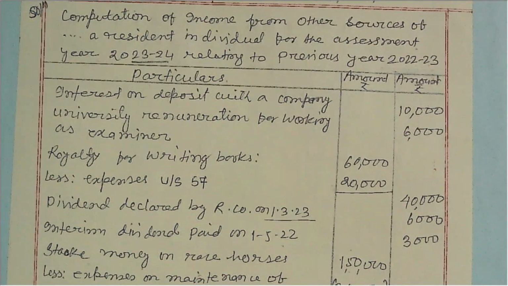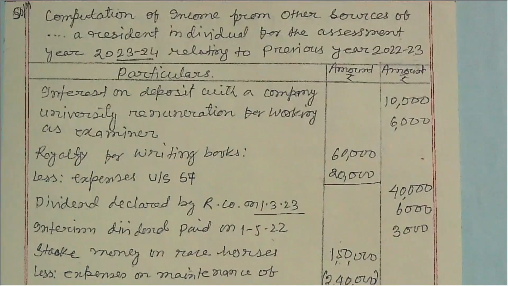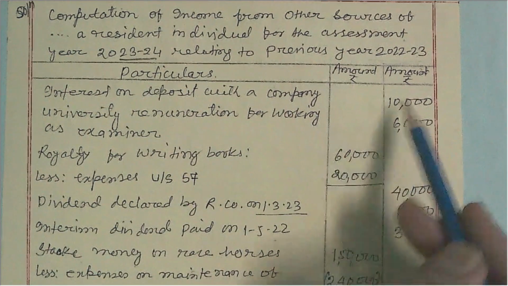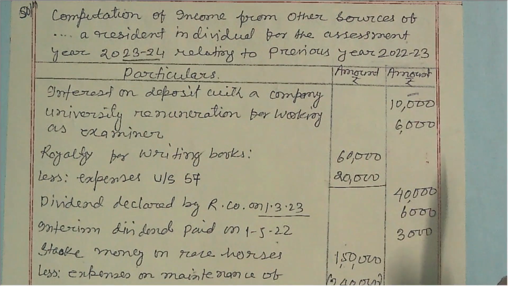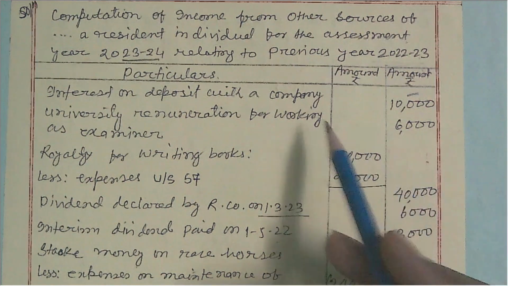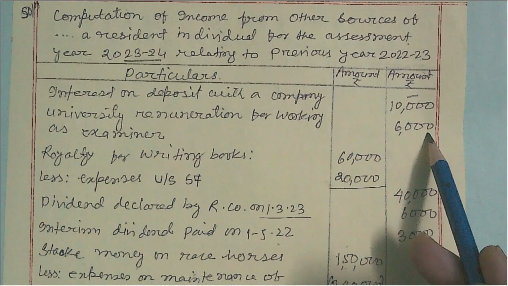Now, as per the question you have just seen, interest on deposit with a company is taxable, rupees 10,000. University remuneration for working as examiner, rupees 6,000, is given in the question.